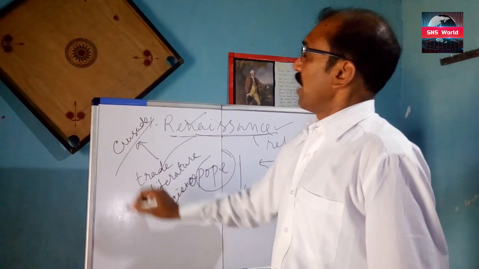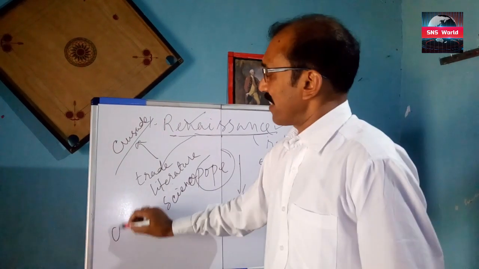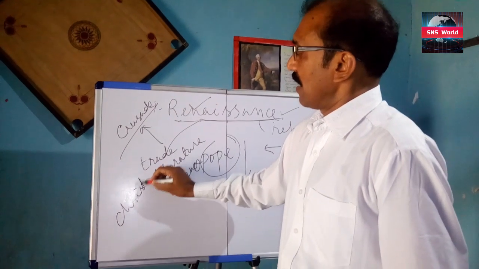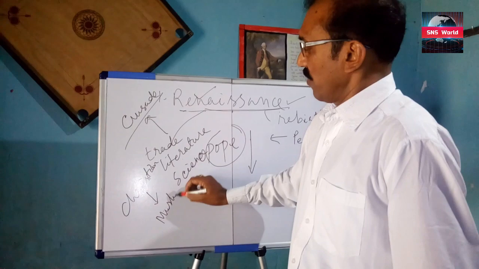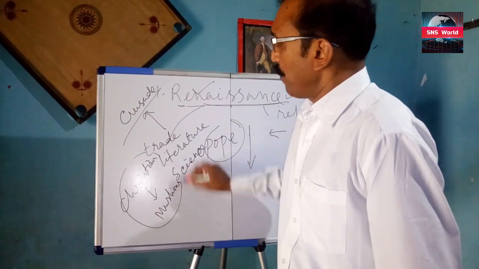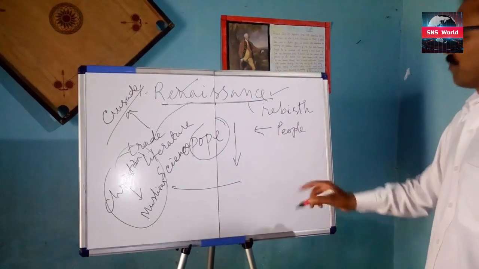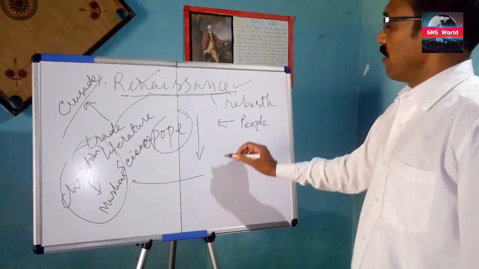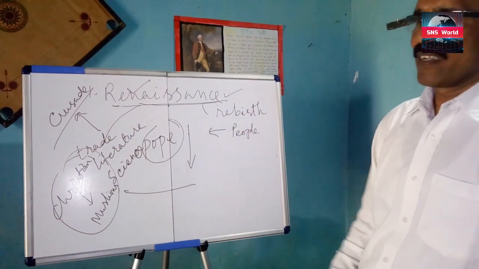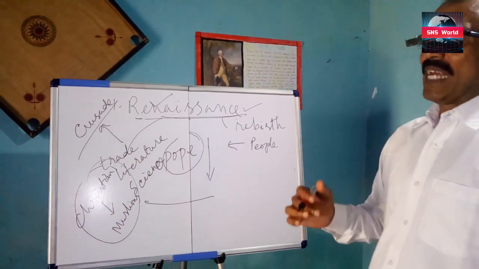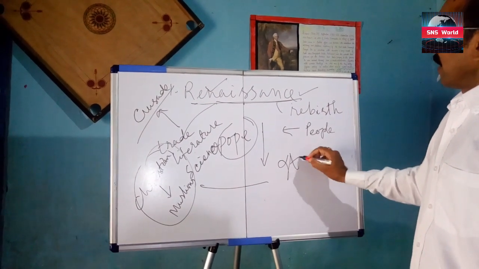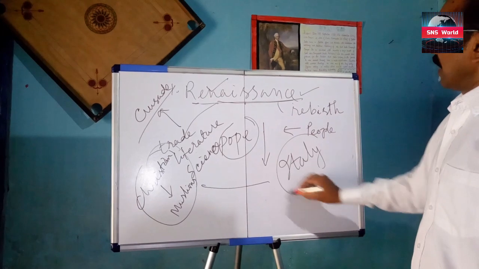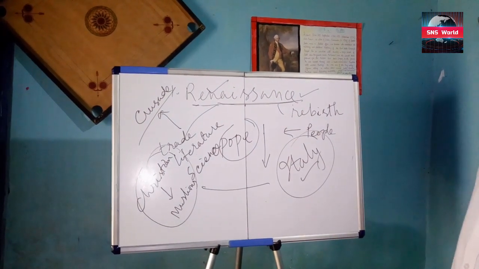Crusade means holy war, a holy war between Christians and Muslims. When war happened, at that time many fled away to different countries, universities. They learned and grasped many things. Basically, the Renaissance started in Italy because it is the headquarters of the Pope.